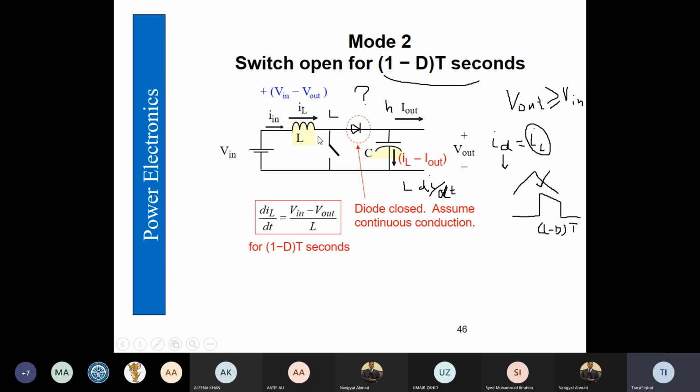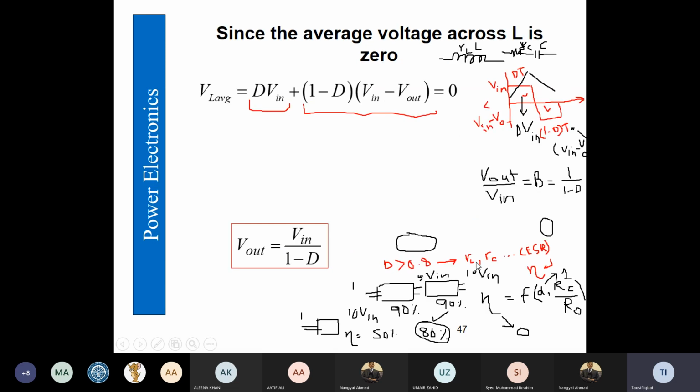And now the input current, which is equal to inductor current, is going to be the diode current, and that diode current is going to dump the energy into the capacitor.